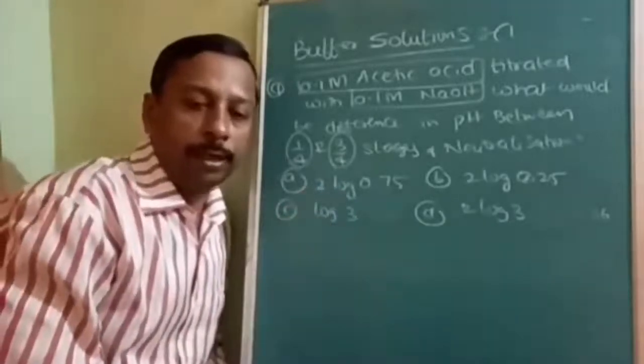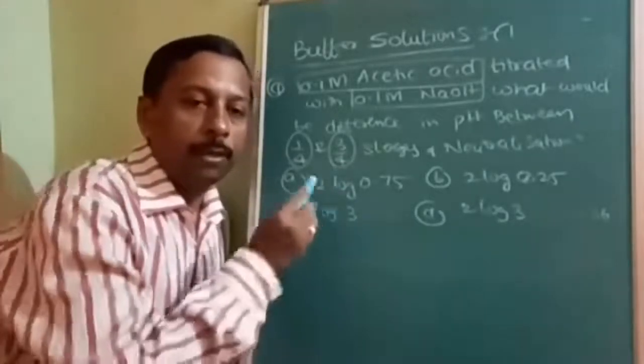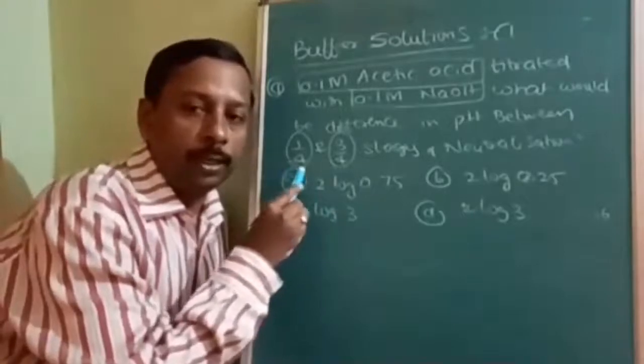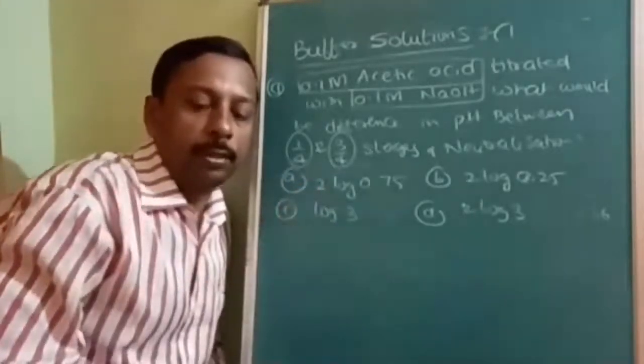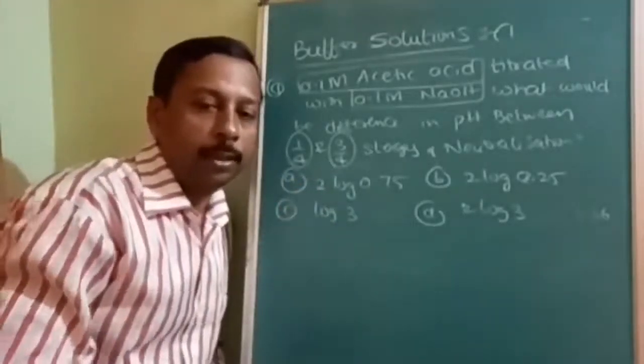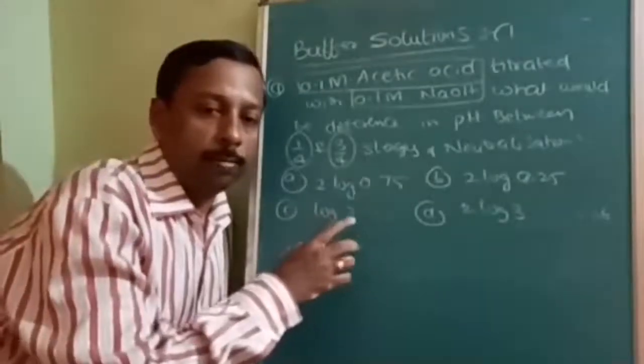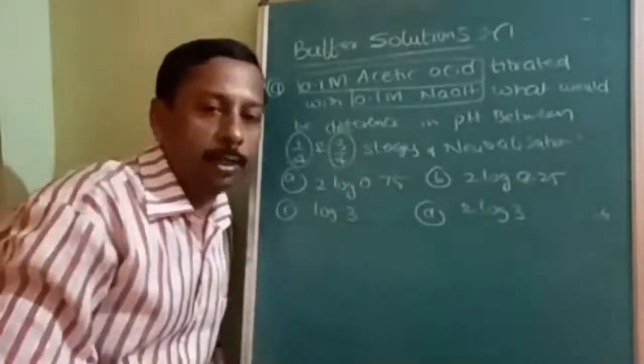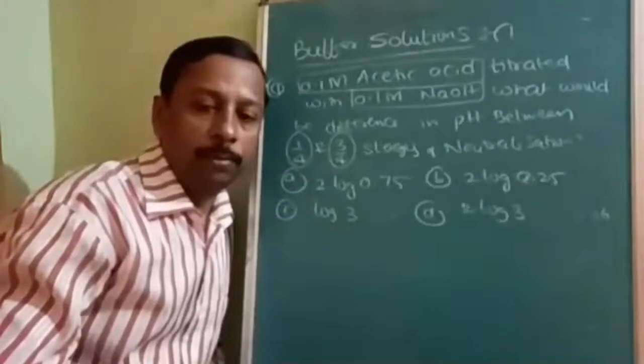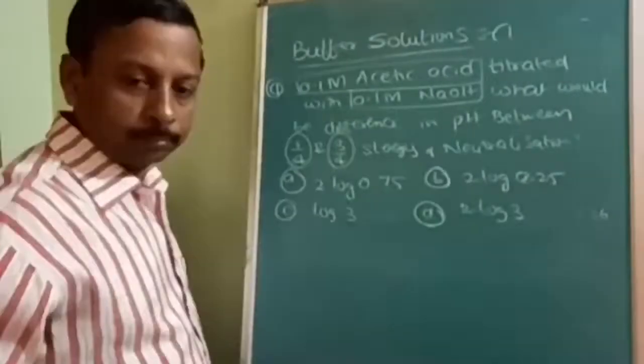That means you have to find out two pH: one pH at 1/4, another pH at 3/4. Then you have to subtract both of them. You need not simplify the answer. See the options, and according to the options, you have to keep your answer.